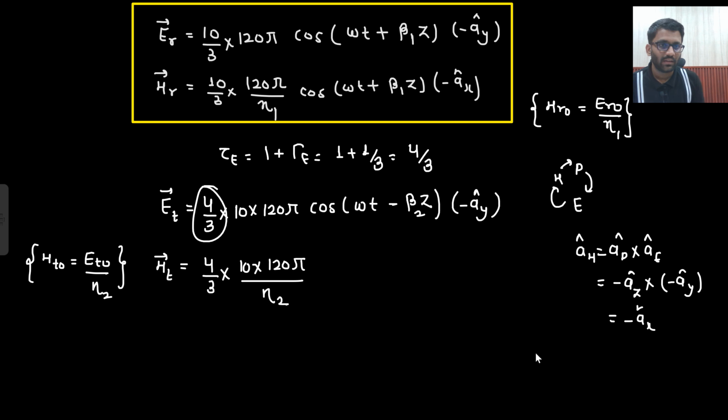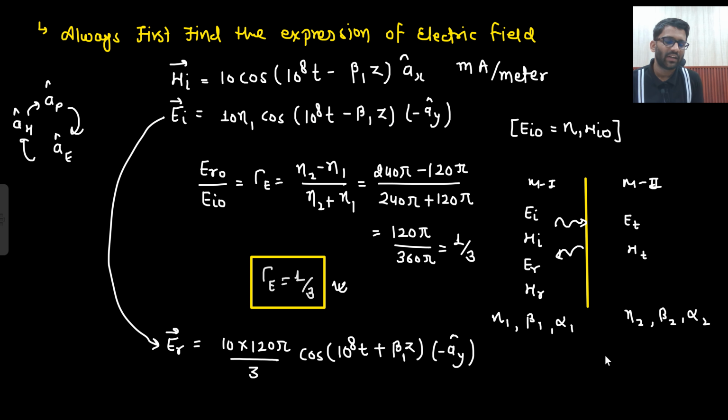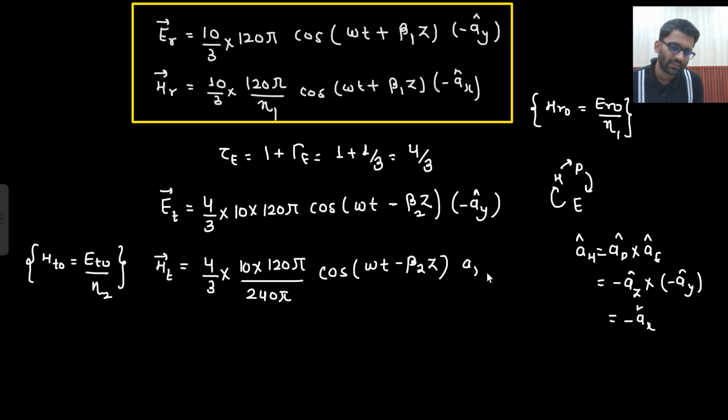So now I already have this value, that is ETO. If I need to find HTO, that would be ETO by eta 2. And what is my eta 2? Eta 2 is 240 pi, cos omega t minus beta 2 z. Will the direction of the magnetic field change? No. That will have the same direction.